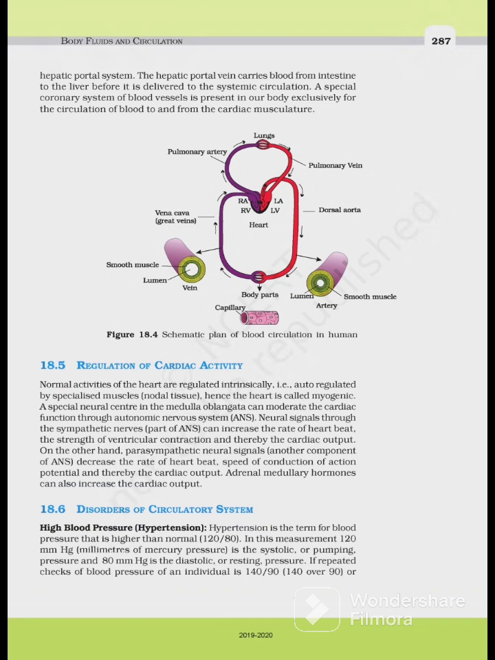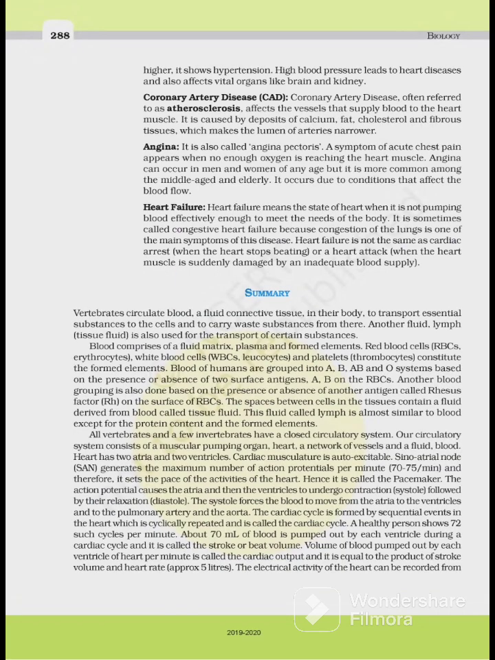हाइपरटेंशन is the term for blood pressure that is higher than normal, 120/80. In this measurement, 120 mmHg, millimeters of mercury pressure, is the systolic or pumping pressure, and 80 mmHg is the diastolic or resting pressure. If repeated checks of blood pressure of an individual is 140/90 या 140/90 or higher, it shows hypertension. High blood pressure leads to heart diseases and also affects vital organs like brain and kidney.